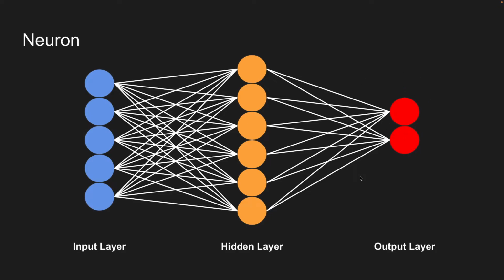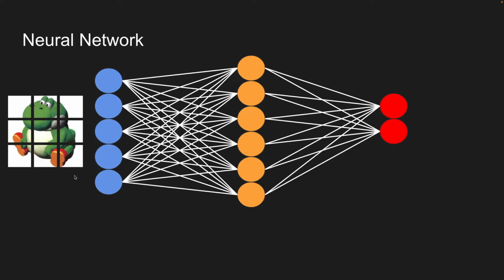So let's actually see what happens when we pass an image through the neural network and how everything works when it's training. Now, we know that the computer views the image as a bunch of pixels with a bunch of values, and these values pass from the input layer into the hidden layers and then into the output layer.